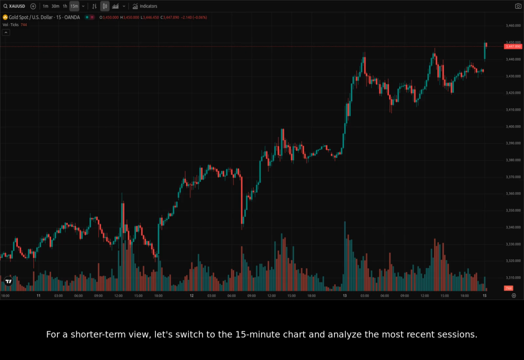For a shorter-term view, let's switch to the 15-minute chart and analyze the most recent sessions. We'll zoom in on the current day to try to find short-term trade setups. On the 15-minute, we can see a slight upwards trend as of late.